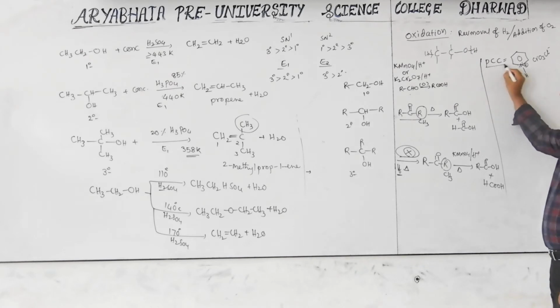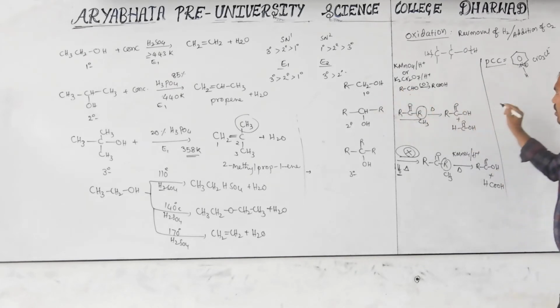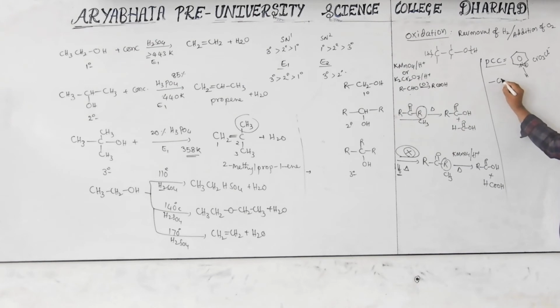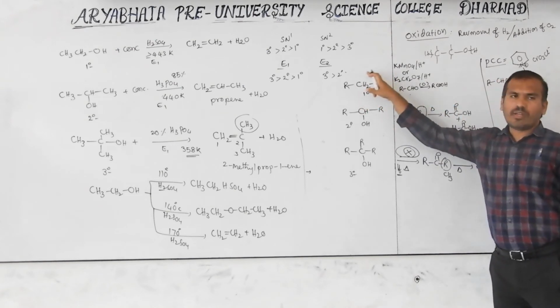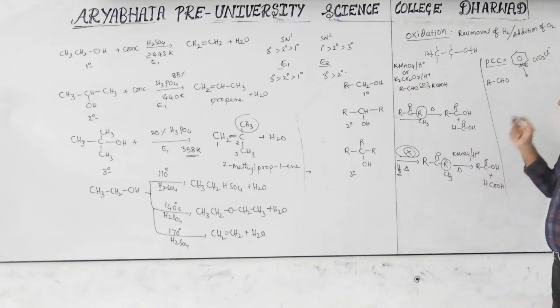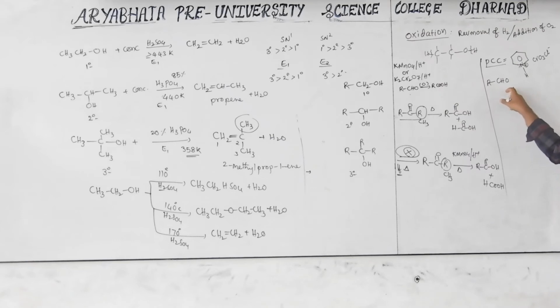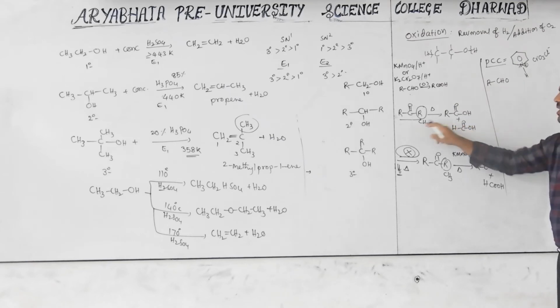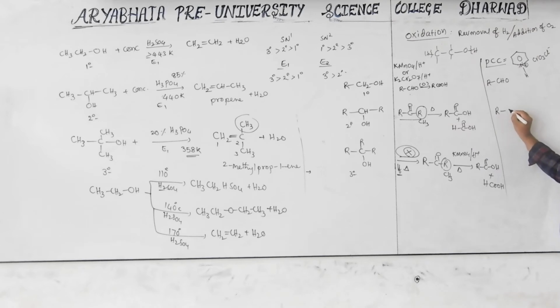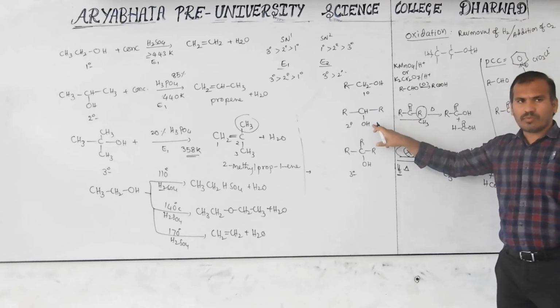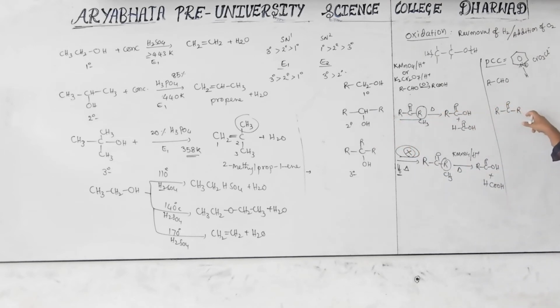With this PCC, primary alcohol is oxidized into aldehyde. This R to R only, this will be converted to aldehyde. How many hydrogens are there? 3. Here how many are there? 1. Then hydrogen removed, oxidation. Secondary alcohol is converted into ketone. Here how many hydrogens are there? 2. But here no hydrogen. Hydrogen removed, ketone. Here no reaction.